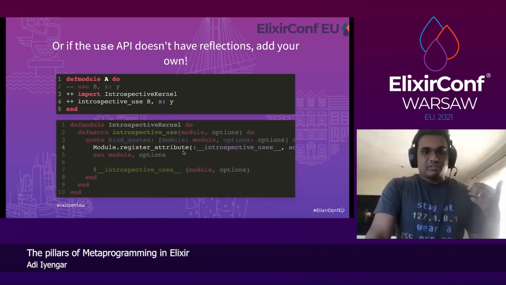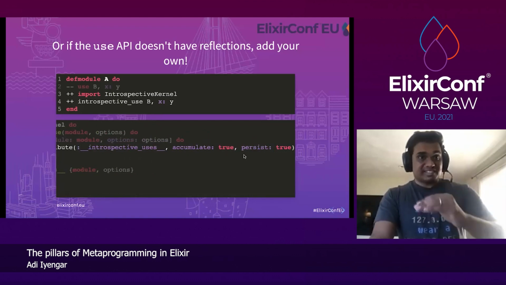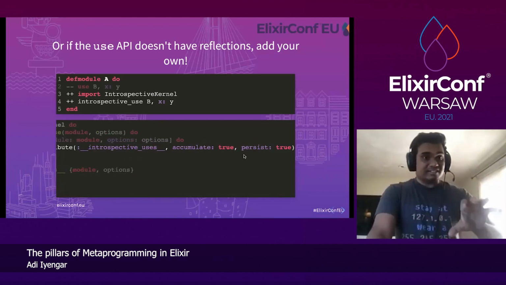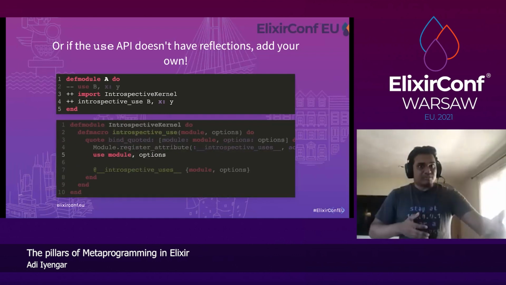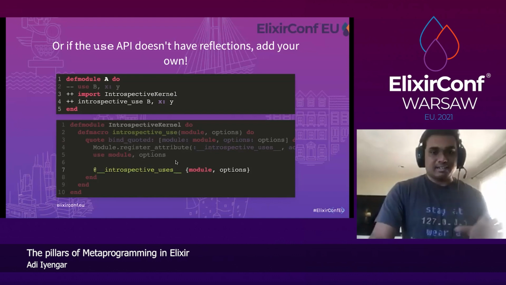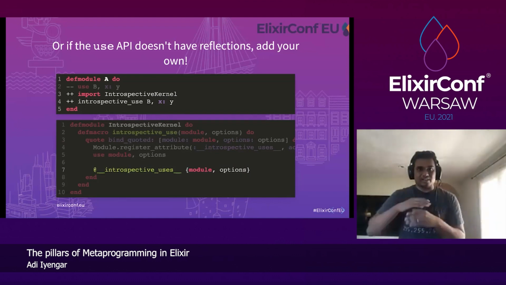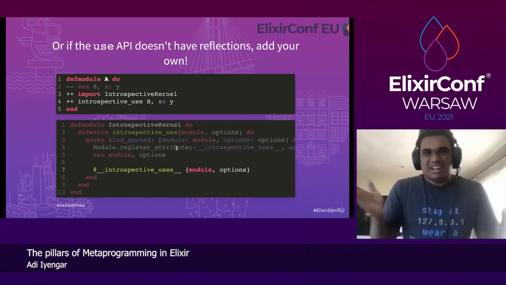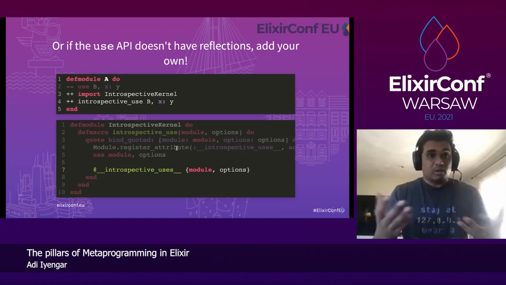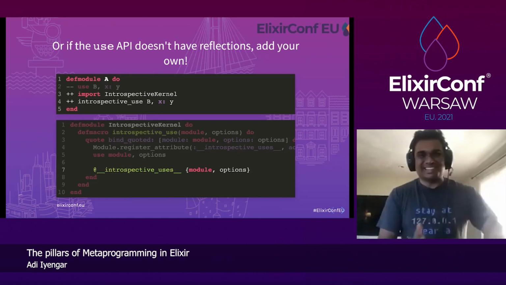quotes, registers an attribute, introspective uses, which accumulates and persists after the module is compiled. So you have access to that after the module's compilation. You can call use right there, and at the end, store what you're using. So once the module is done compiling, you'll have a list of what you've used if you use this. Again, I don't recommend using something like this unless you really want to. This is something I use in my side projects because I'm really obsessive about testing everything.